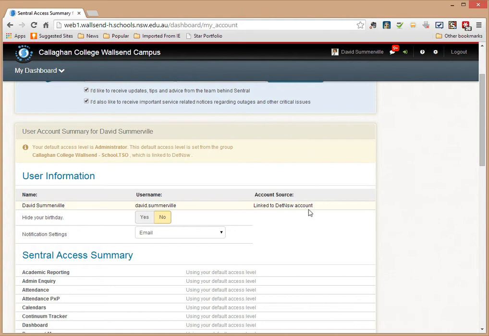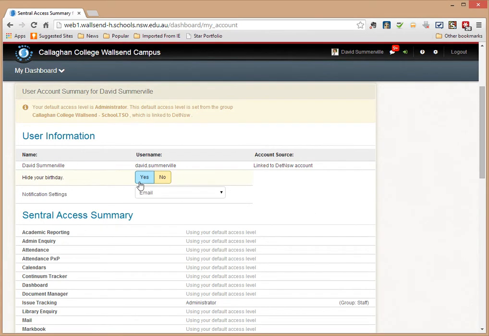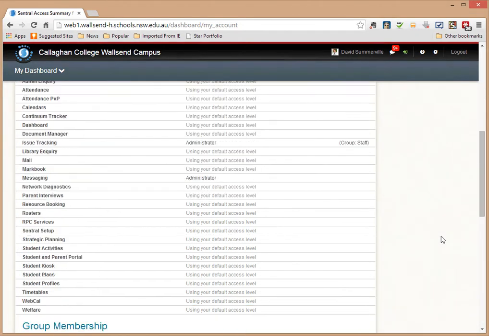We'll show you in another video exactly how to set that up, but essentially you can set up Sentral to link to Active Directory on the servers, or if you're part of the New South Wales DET, to your local DET server. If you want to, you can hide your birthday so it doesn't show on the front page. Notification settings, so you can set there what you prefer as your actual notification. So I've just set it on email. Some of the modules at the moment actually overwrite that, but here we go.